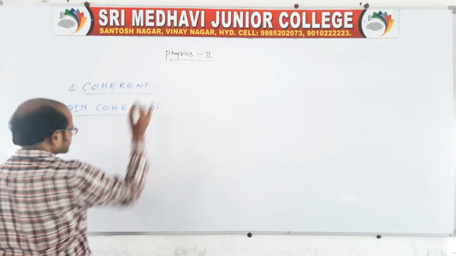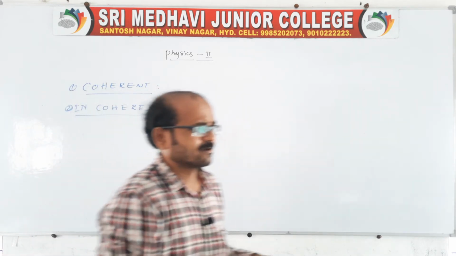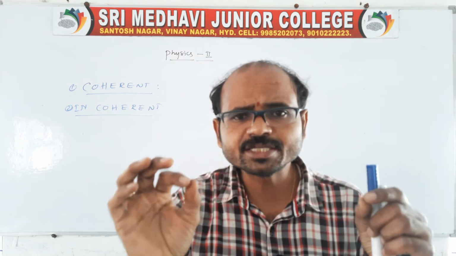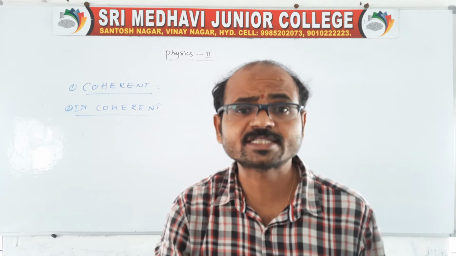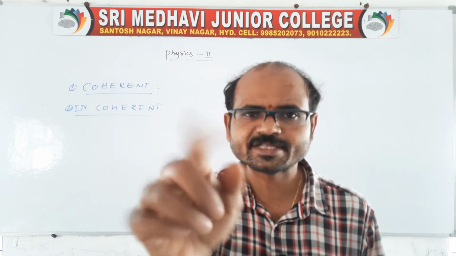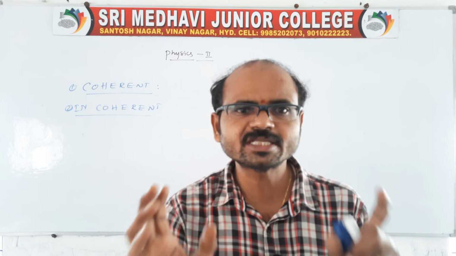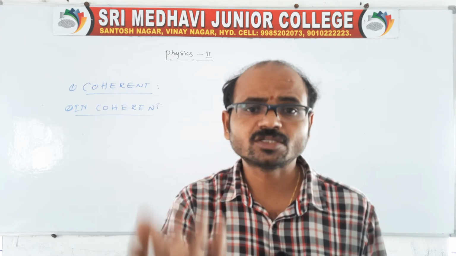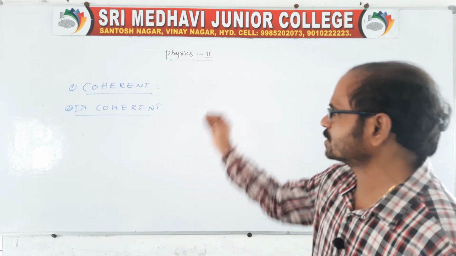Coherent means the source which emits light waves without any change in phase difference, or does not change the frequencies or the wavelength, with constant phase difference, or we can say the phase difference is 0. The source which emits such waves we call the coherent wave, and the type of source we call the coherent source.